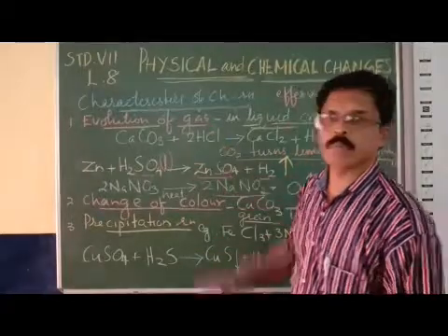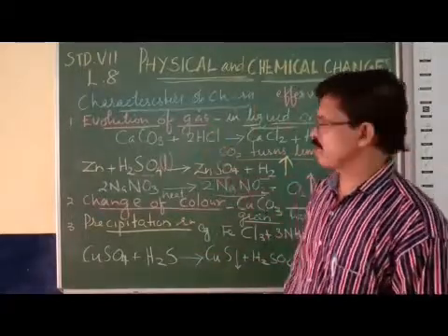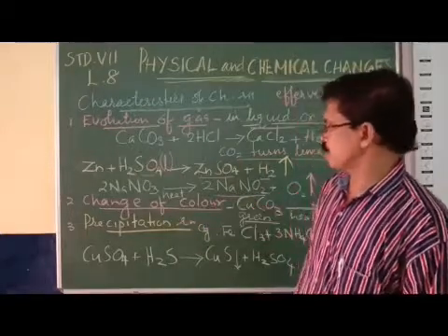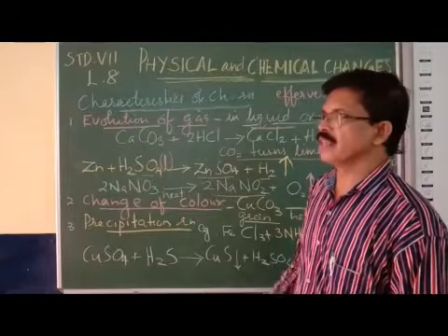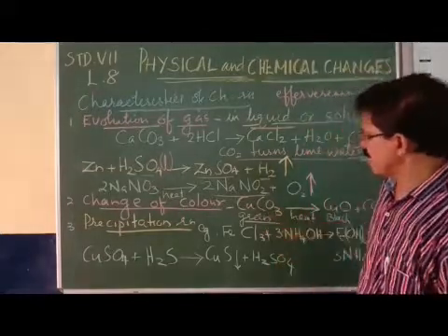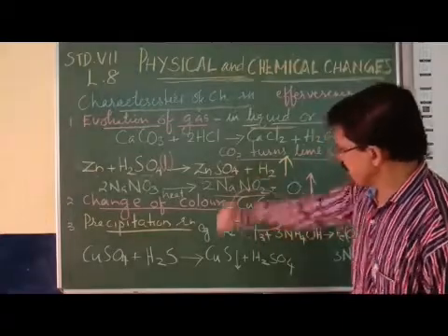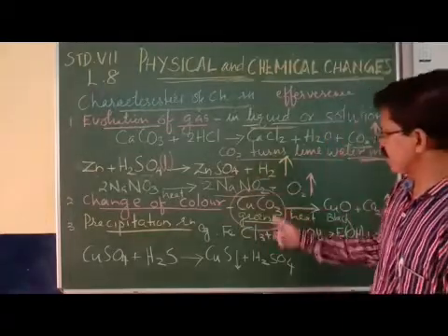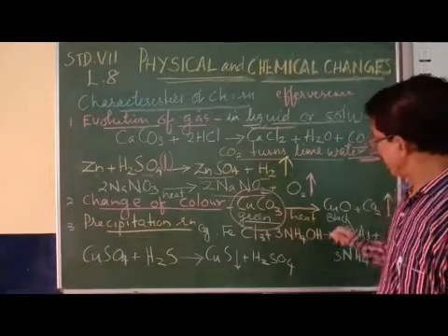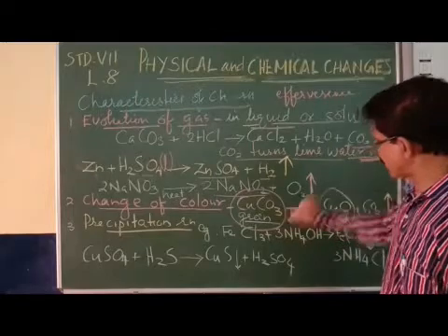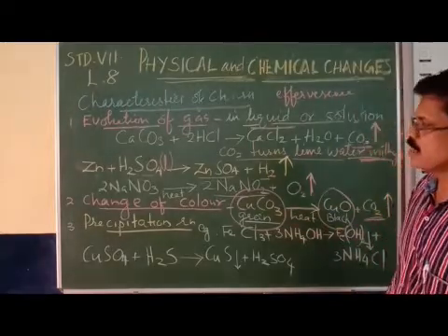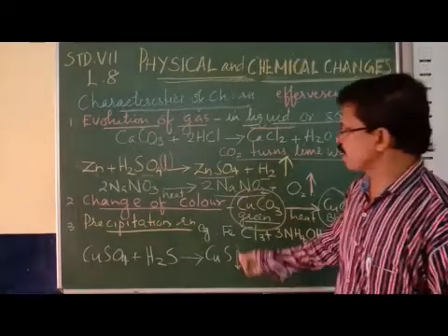These are the three examples from the first section, evolution of gas. Clear, everybody? Now the second, change of color. In a chemical reaction, the color changes. For example, copper carbonate, which is greenish in appearance. When it is heated intensely or strongly, we can see copper oxide, which is a black substance, formed along with carbon dioxide.